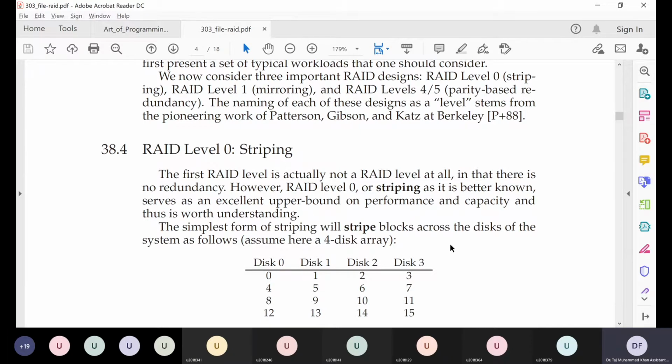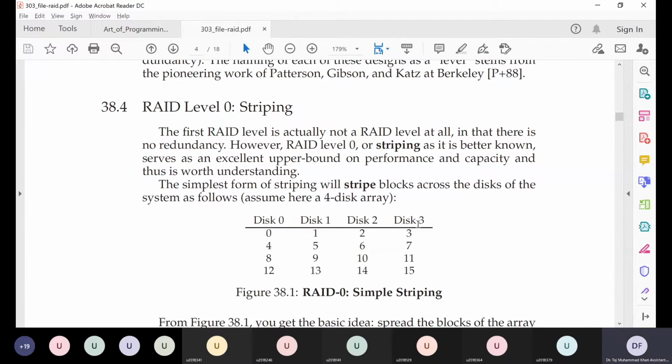So if, instead of one hard disk, we have used 4 hard disks here, and we have striped our data like this on different hard disks, do you think this arrangement has increased the capacity of our system? On the capacity axis, are we any better compared to one hard disk?